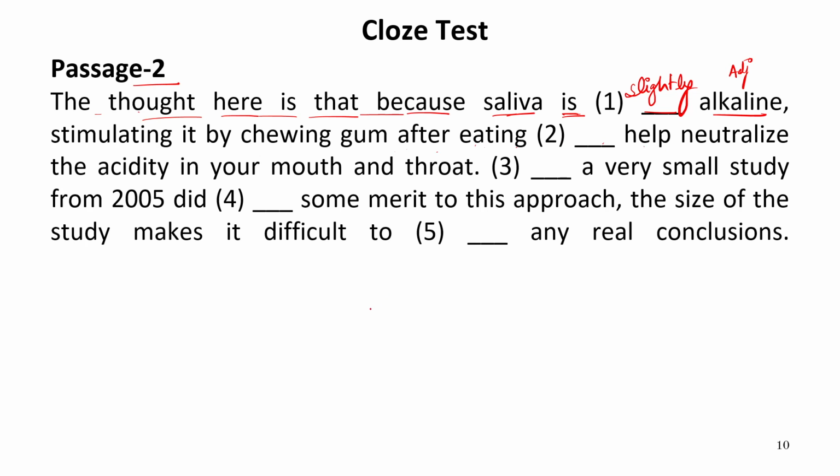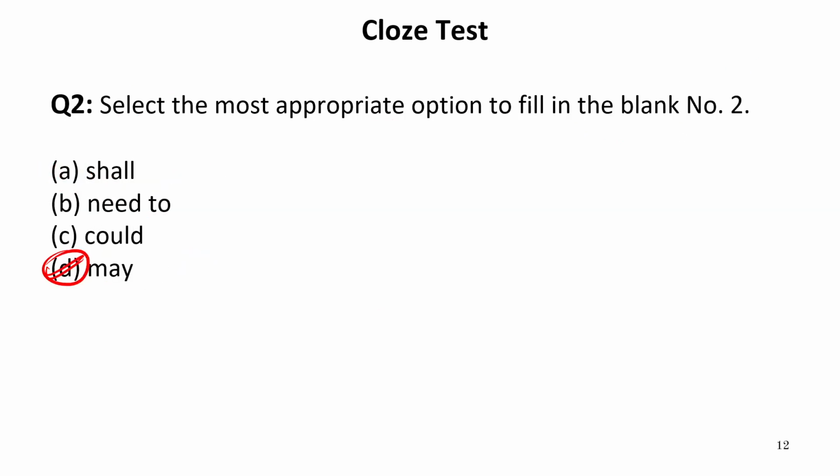Now, shall only comes with I or we, or it can come after the third person, but in case of command, threat, and some necessity. Now, eating dash help neutralize, so it will be may.